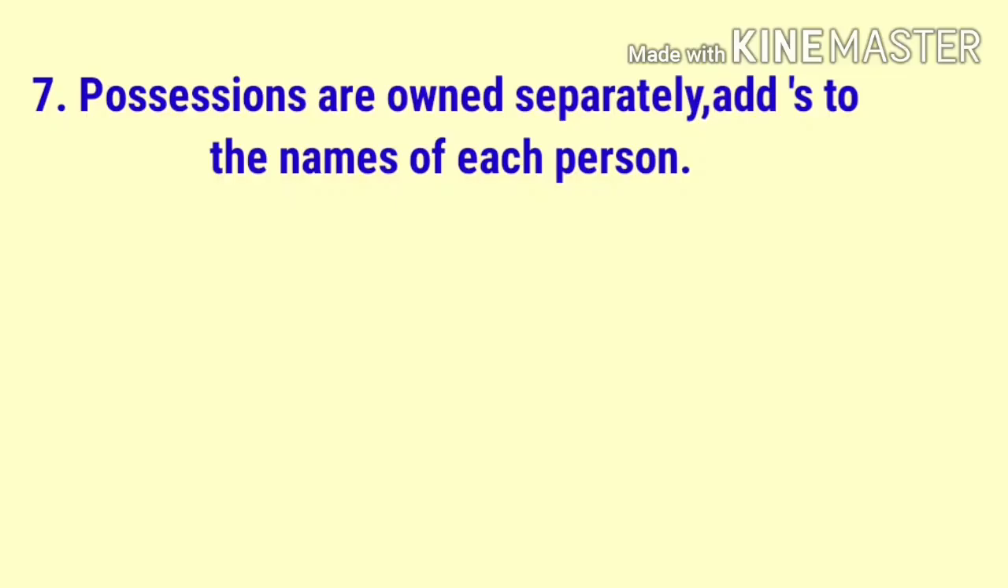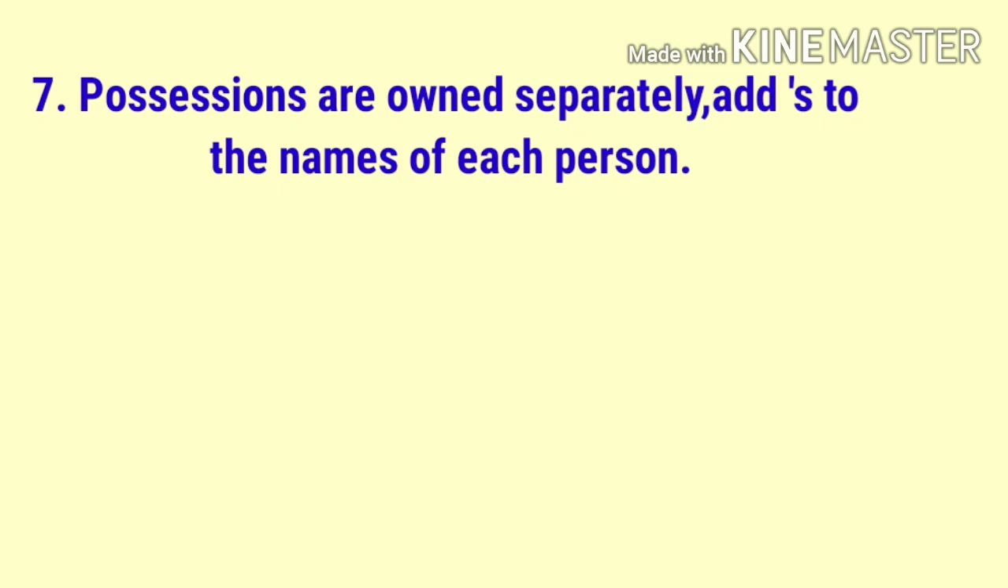Seventh one: if the possessions are owned separately, we add apostrophe s to the names of each person. What is the sixth form we saw? If two or more people own the same thing, we add apostrophe s only to the name of the last person. But here, owned separately, we add apostrophe s to the names of each person.